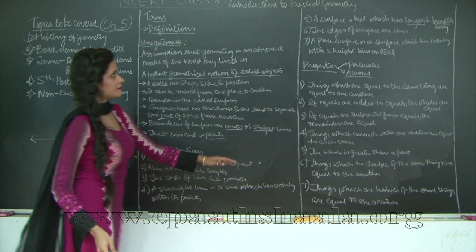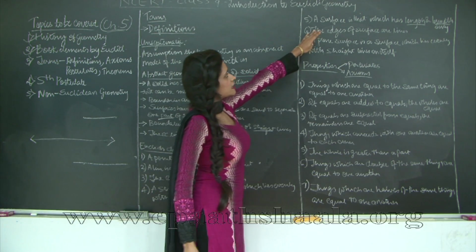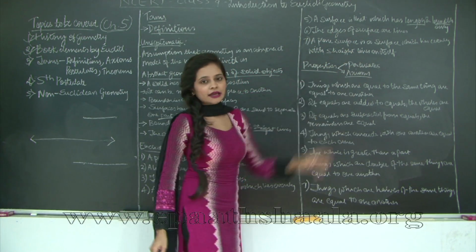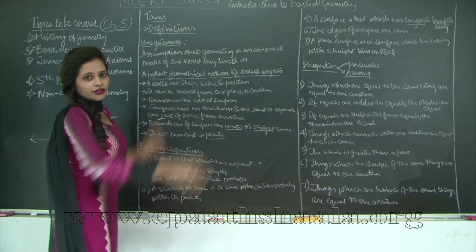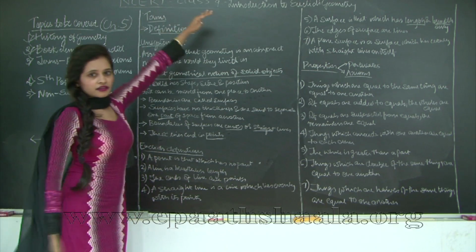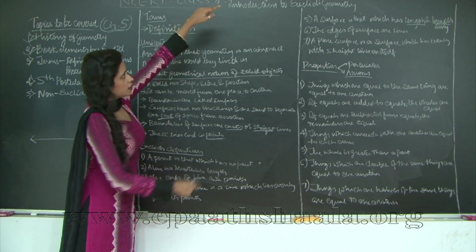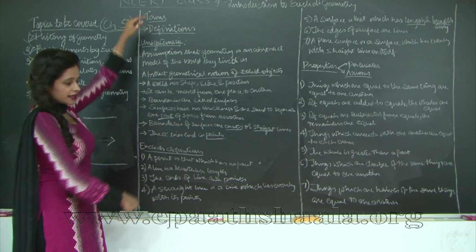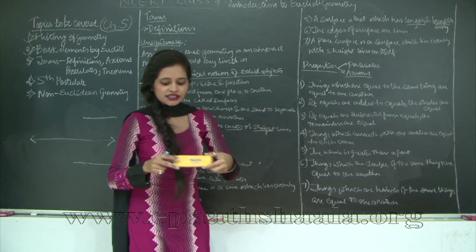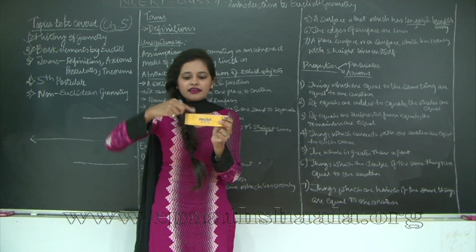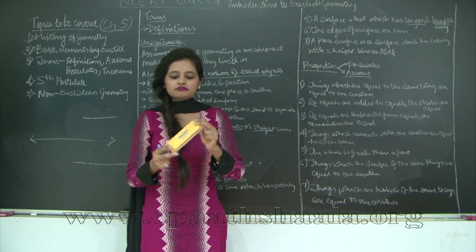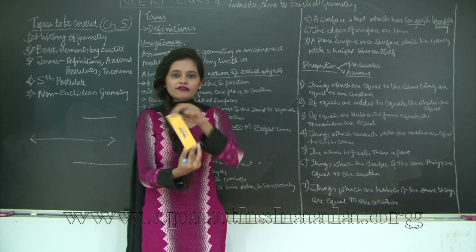Then we have, the surface is that which has length and breadth only. For example, consider this board. You have a length and you have a breadth. This is my length, the upside and the downside, or you can just take this duster for example. You have a length and you have a breadth. Keep it in any direction, you will always have a length and breadth.